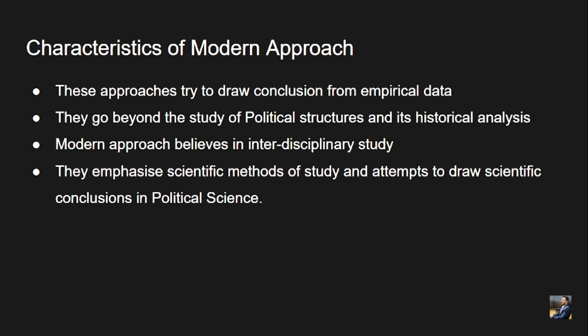Third, the modern approach believes in interdisciplinary study, because it also includes disciplines like sociology, economics, etc. in the study of political science, and the amalgamation of various disciplines leads to a holistic study of a particular society or the political society. They emphasize the scientific method of study and attempt to draw scientific conclusions in political science.